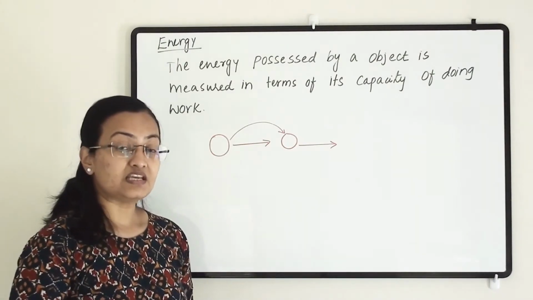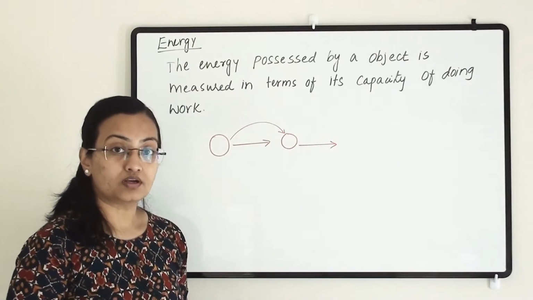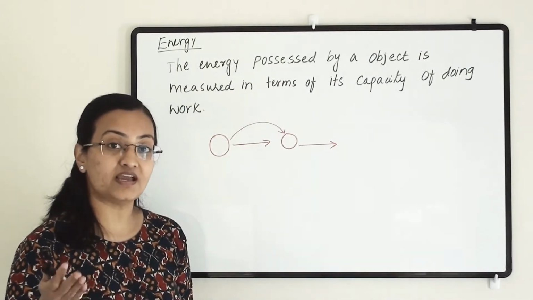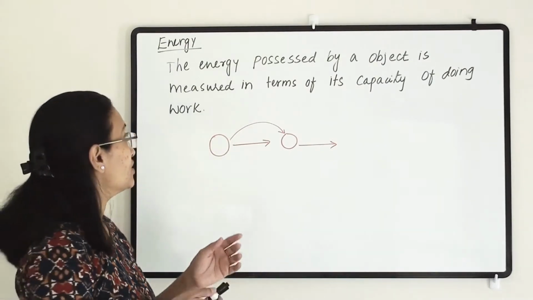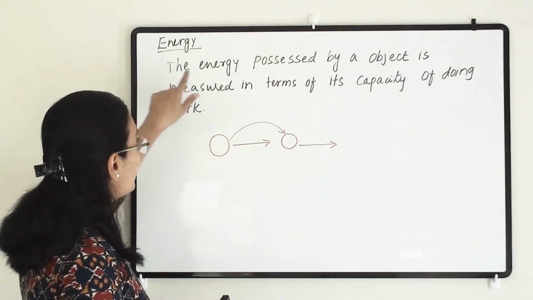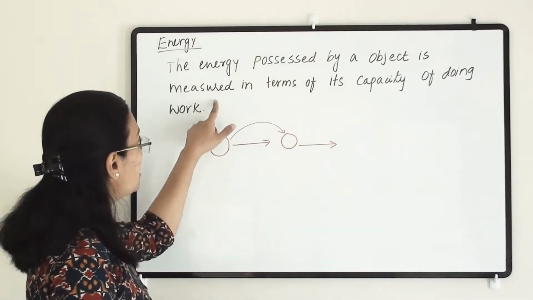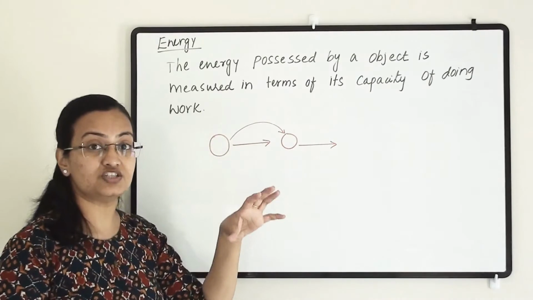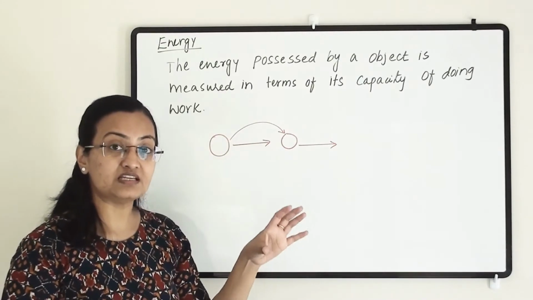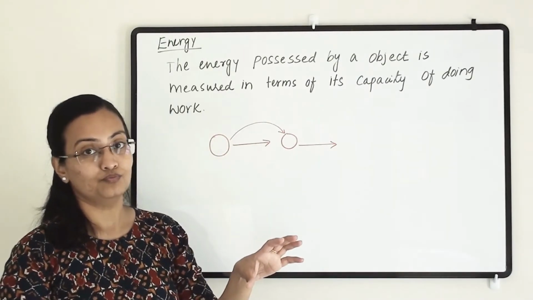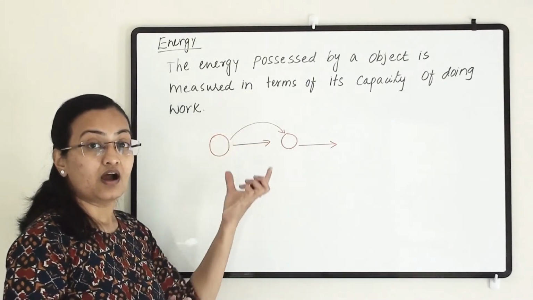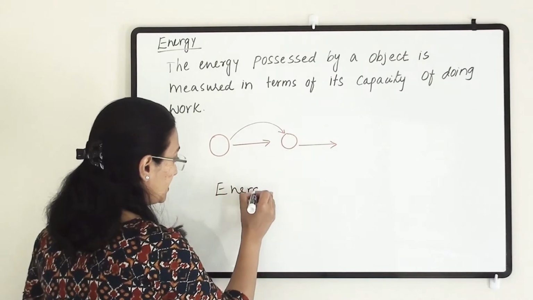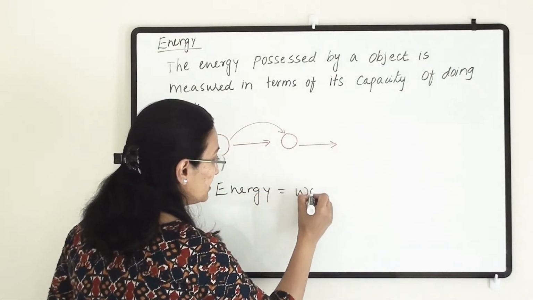So if we say that an object is doing work, then how much work has been done is equal to how much energy is possessed by that object. So we can say that the energy possessed by an object is measured in terms of its capacity of doing work. How much energy the object possesses, that much work it can do. So the energy the object possesses is equal to the work done.